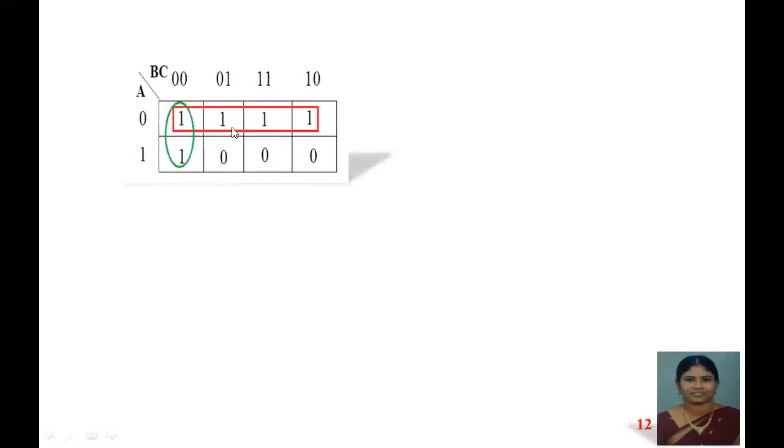Next, see, we have 6 ones here. If we have 6 ones, we cannot group all these 6 ones together. We have to group only according to the nearby numbers. We can group all the rows and all the columns. Here all the 4 columns are filled with 1, so all the 4 columns are grouped. And here we have 2 rows, and these 2 rows are grouped. So we are making 2 groups. This is the correct way of grouping.